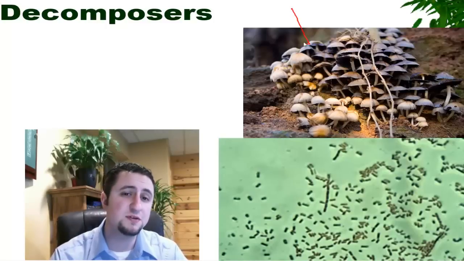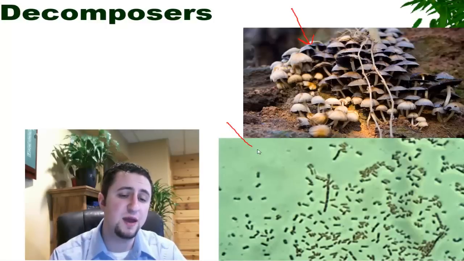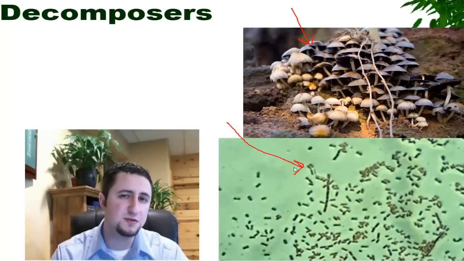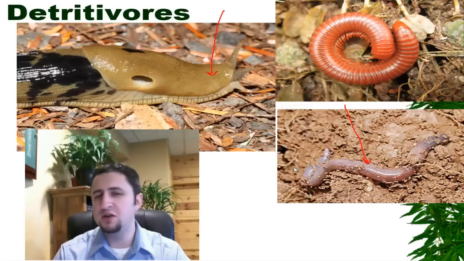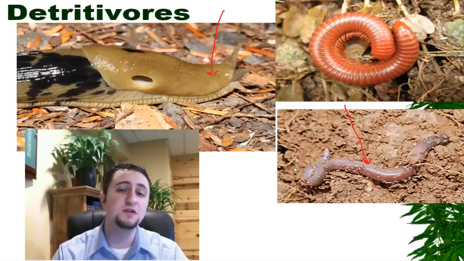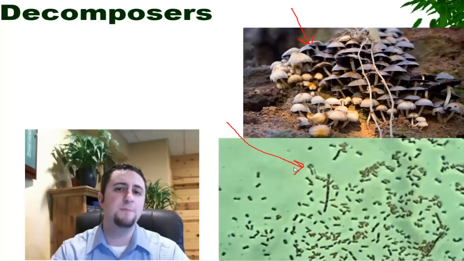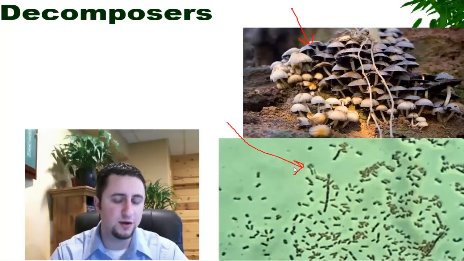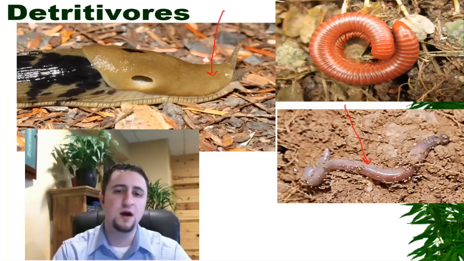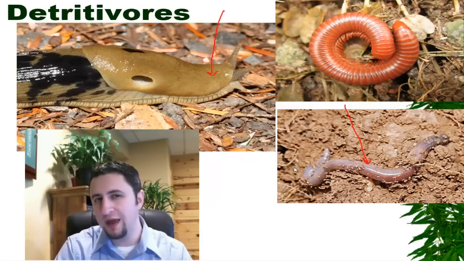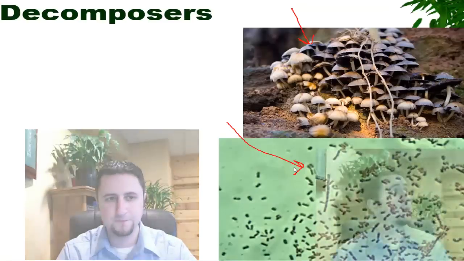Decomposers, really good examples of those are things like fungi and bacteria, which are capable of breaking down living organisms. They're different than the detritivores in the sense that they actually are capable of breaking down the living organisms. Well, detritivores are the things that will actually live on stuff that we think of as non-living.